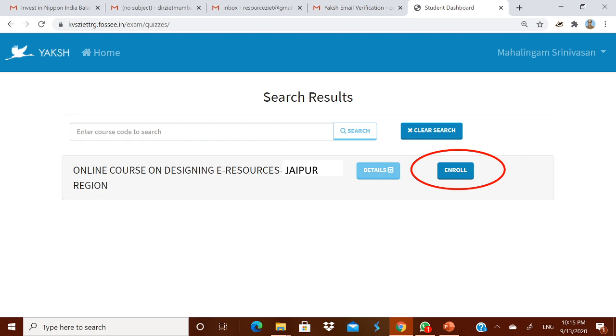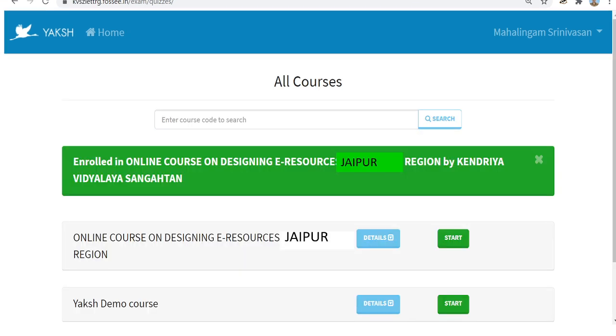Therefore, two steps. First, you have to register in the Yaksh platform, log in, search box, type Jaipur and then enroll. It should be done only in kvs.trg.fosse.in. Well, good. You just enroll. Again, a confirmation message will come: Enrolled in online course on designing e-resources, Jaipur region by Kendriya Vidyalaya Sangathan.